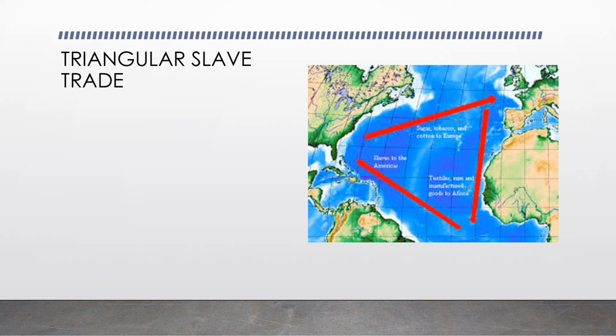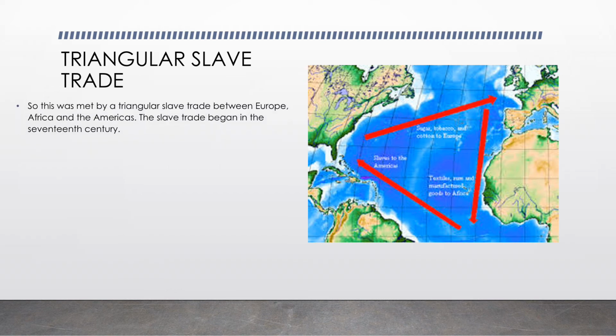So if you see this entire thing, Europeans are going to get benefited, Americans are going to get benefited. But you see, Africans are not benefited at all because they are working for the Europeans and Americans. Sooner or later, even they revolt, but we will not be learning about that right now, as I've already told you. So now let's see about this slave trade, which was known as the triangular slave trade.